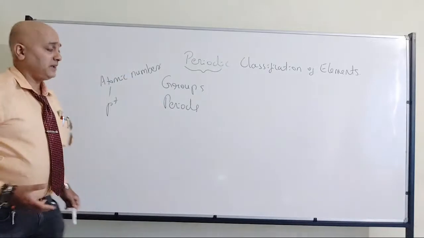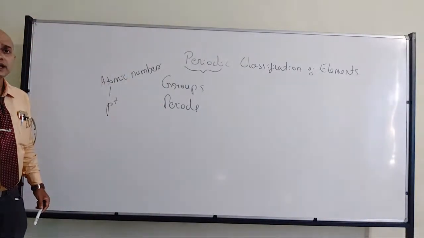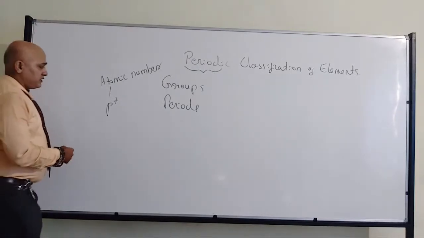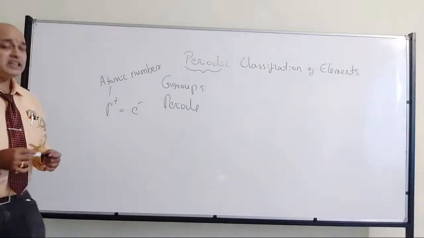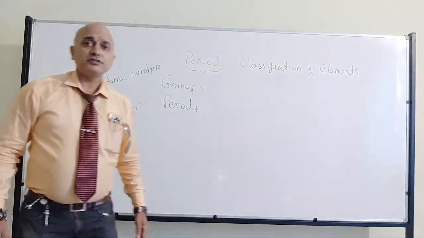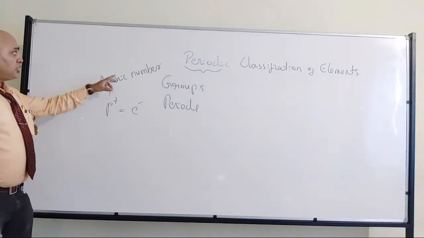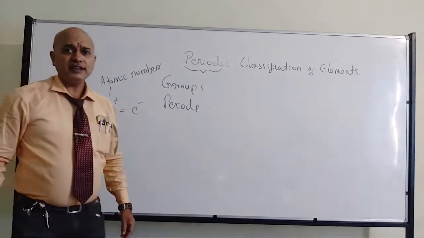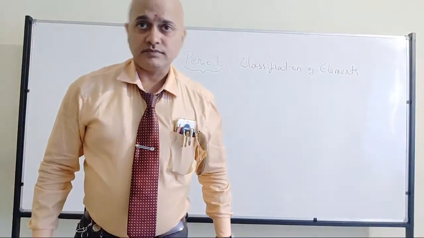Now naturally, if you take any atom, I am not talking about ions, the number of protons will be equal to the number of electrons. Right? So I can say that atomic number is also the total number of electrons present in a neutral atom. Right?